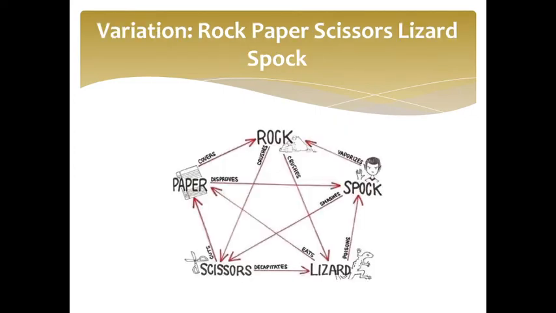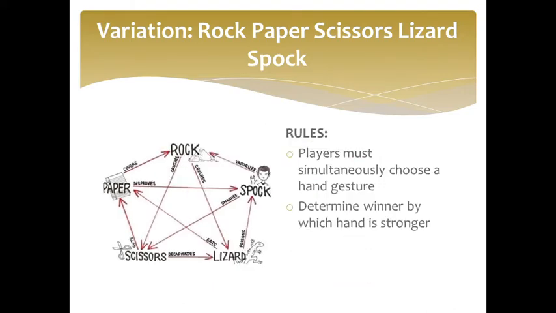Since rock, paper, scissors is a simple game, we'll also try to extend this project to a variation called Rock-Paper-Scissors-Lizard-Spock. This variation was invented by Sam Kass and popularized by the Big Bang Theory series. The rules for this variation are similar to the original game, only with the addition of two more hand gestures, Lizard and Spock.